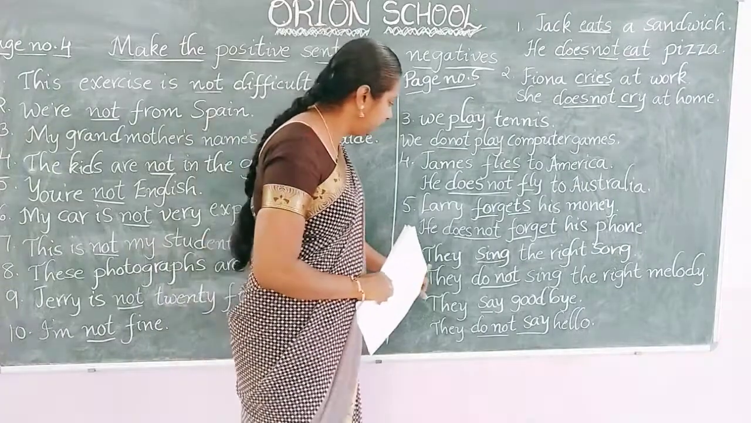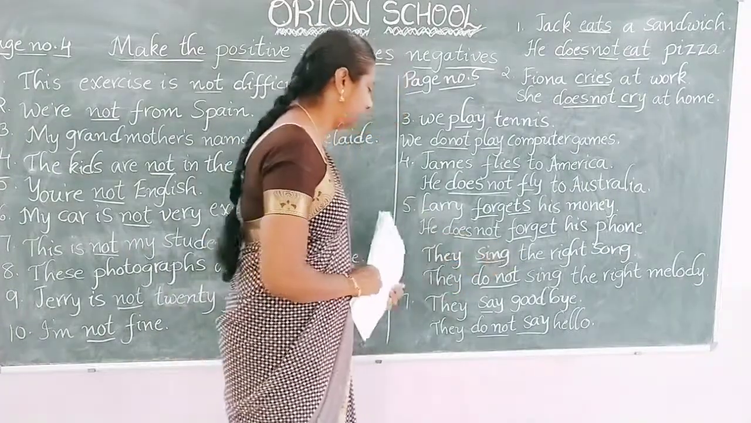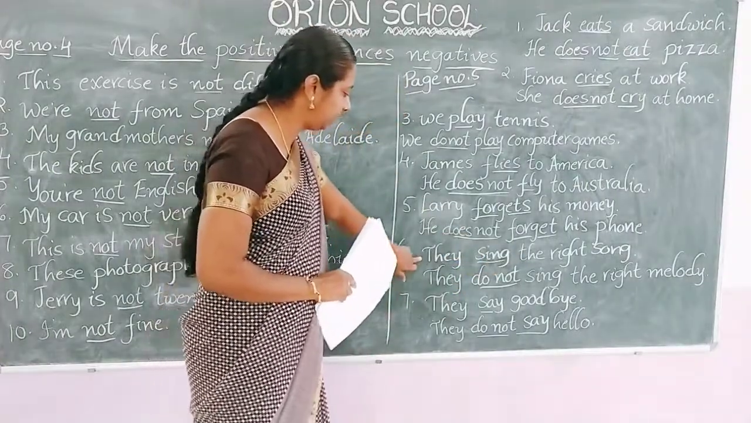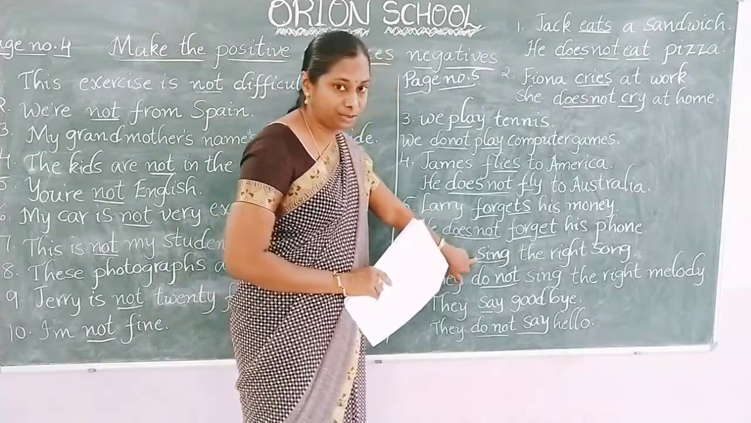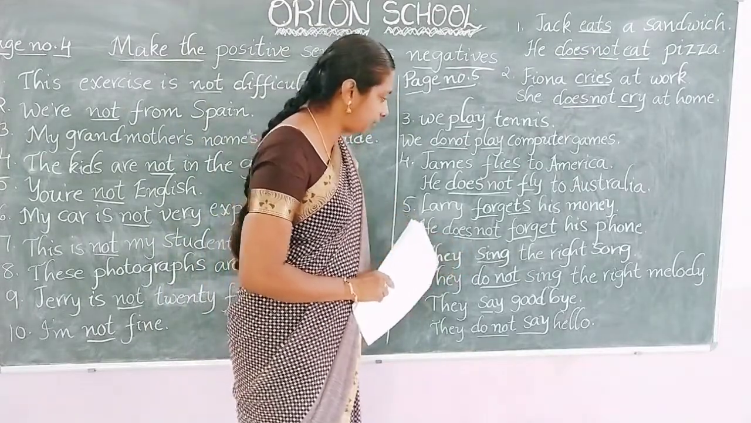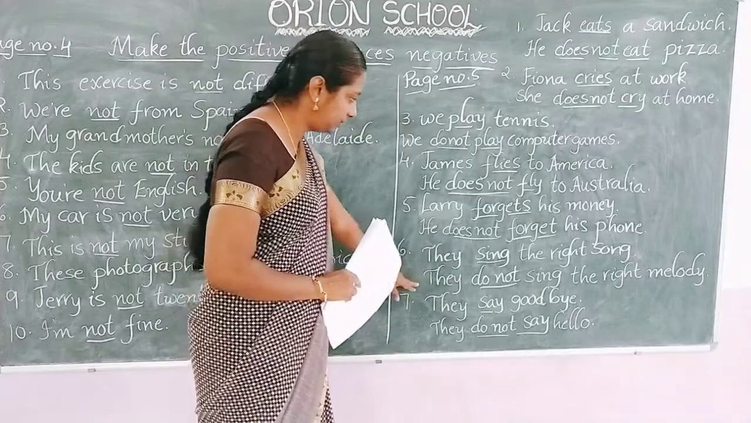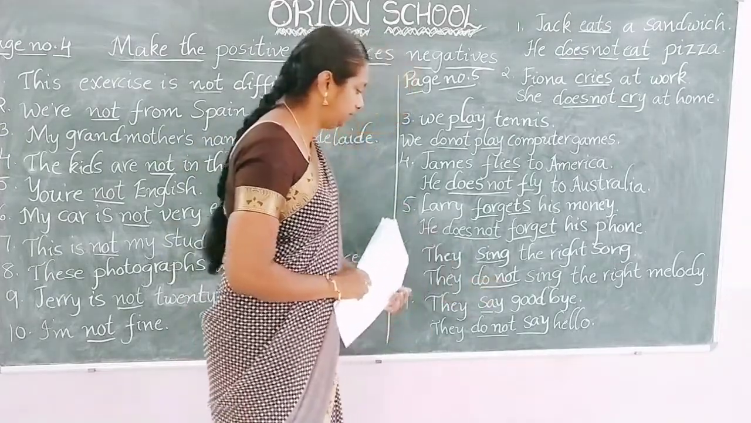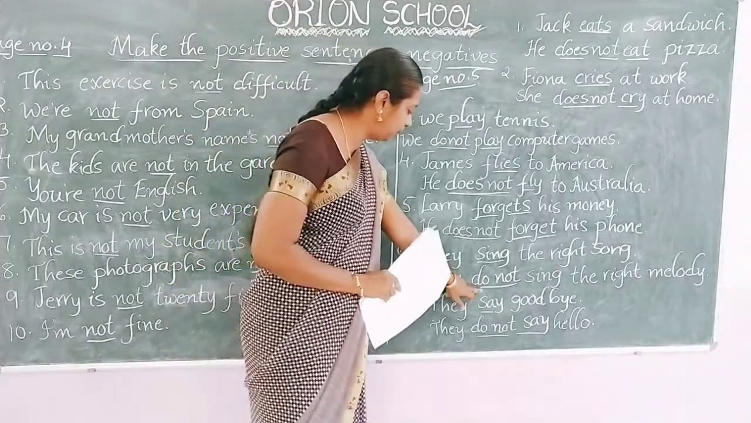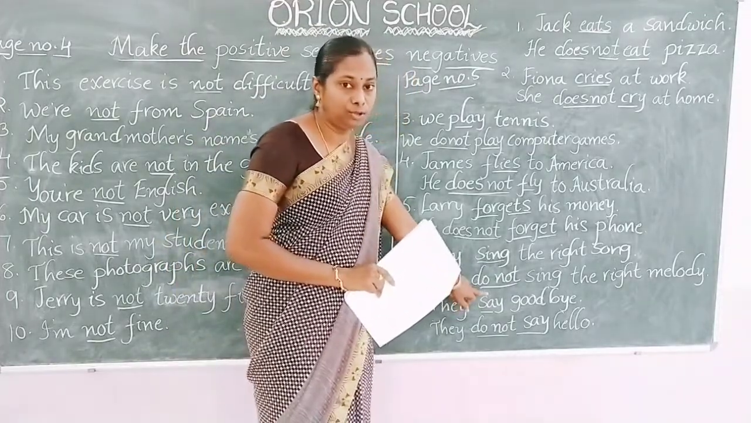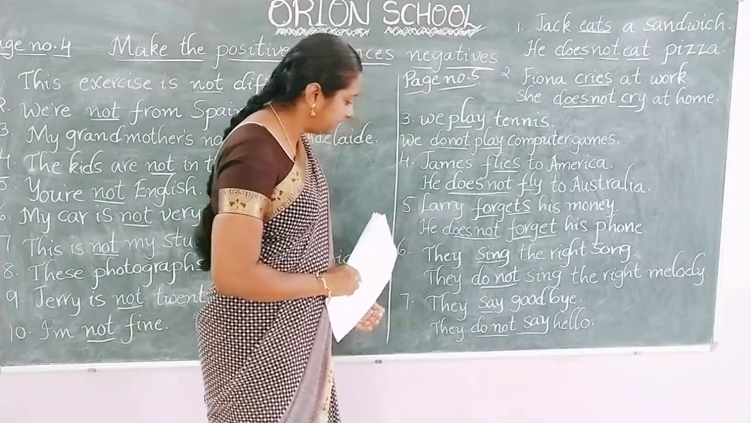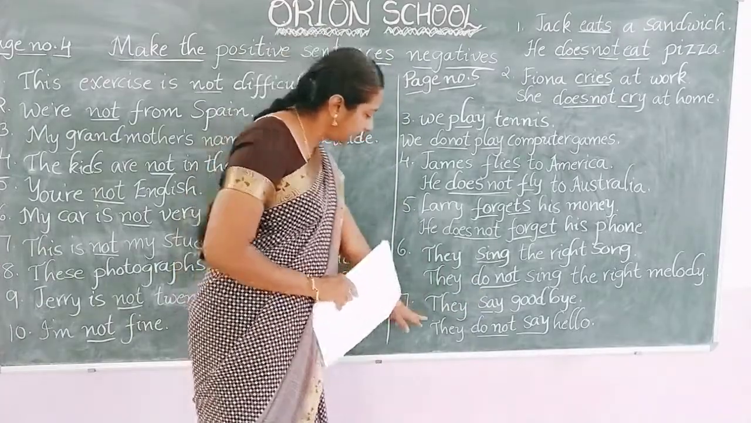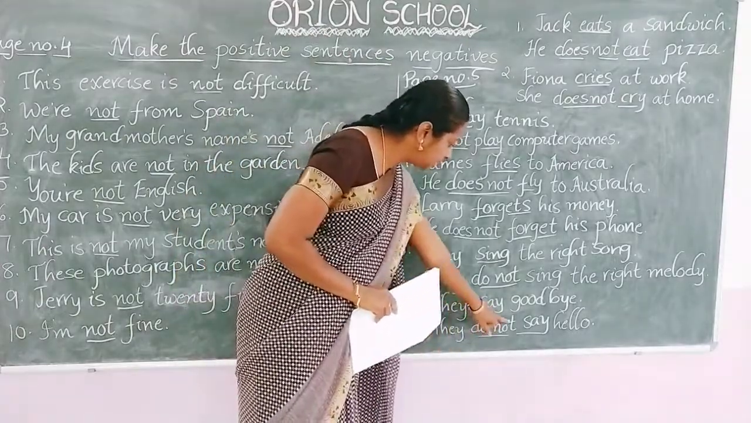So next, they sing the right song. So the subject is plural here, that's why we did not have S or es. They sing the right song. And when we change it into negative, they do not sing the right melody. They do not. For the plural subjects we have to follow do. So next, they say goodbye. And next, they do not say hello.